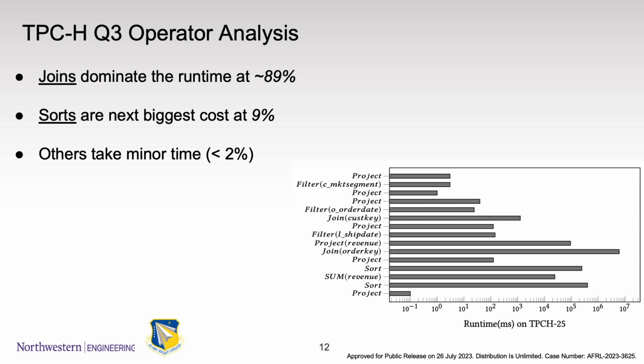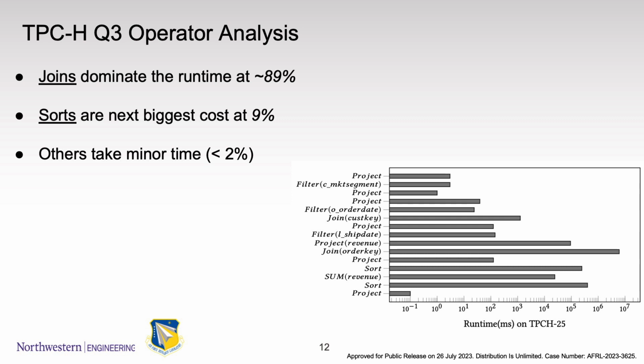We use Q3 as an example, since it contains moderate complexity on number of each operator. From the figure, we can see join and sort operators dominate runtime for the query, which takes 89% and 9% of overall runtime respectively. Others take minor time, less than 2%.